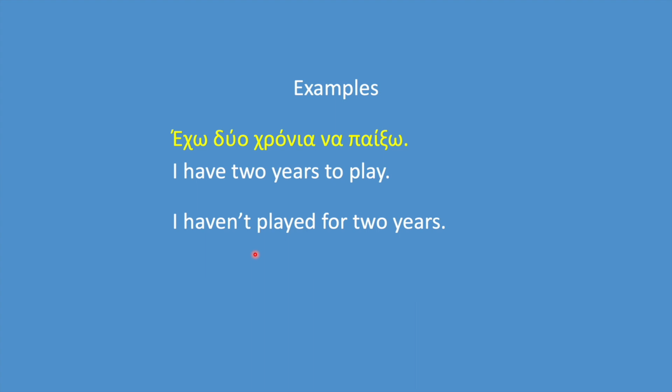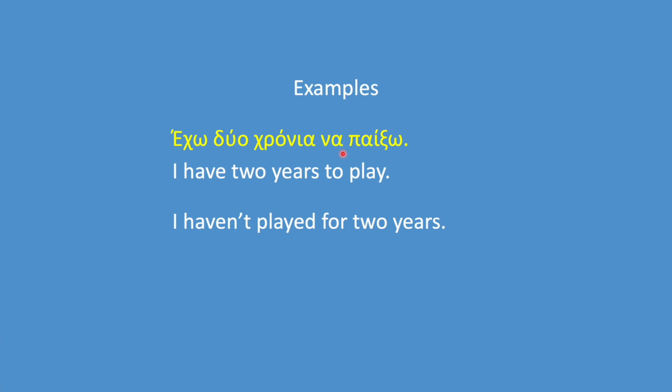So the viewer has read somewhere that this structure, έχω plus να, can be used to express a negative meaning without having to use the negative word δεν, which we normally use in order to make a sentence negative. For example, έχω, I have, δεν έχω, I do not have. Παίζω, I play, δεν παίζω, I do not play, and so on. So this viewer is asking if it's true that we can use this structure to express a negative meaning. The quick answer is no.